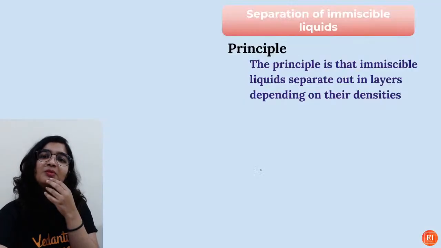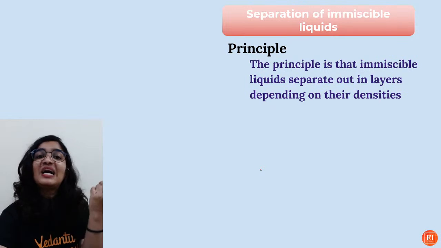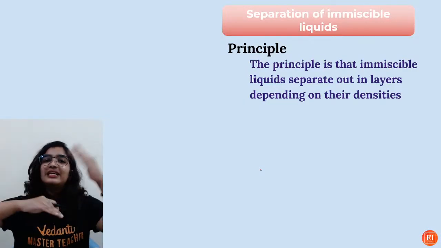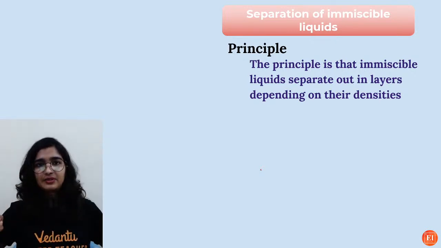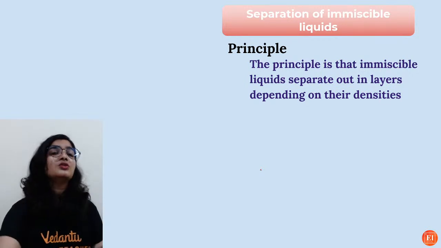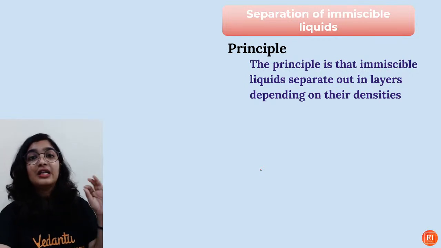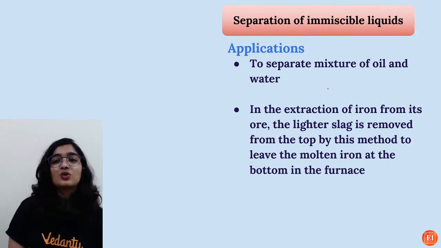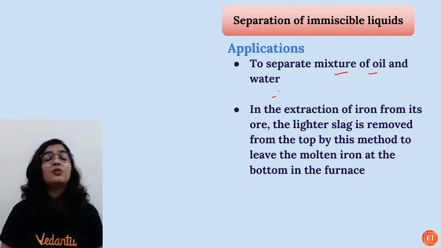But the problem is how to separate miscible liquids. See, depending on their densities, they will be separated out. Oil, water, kerosene, water, petrol, water. So it is very easy to separate immiscible liquids. Now, what are the applications? To separate a mixture of oil and water.